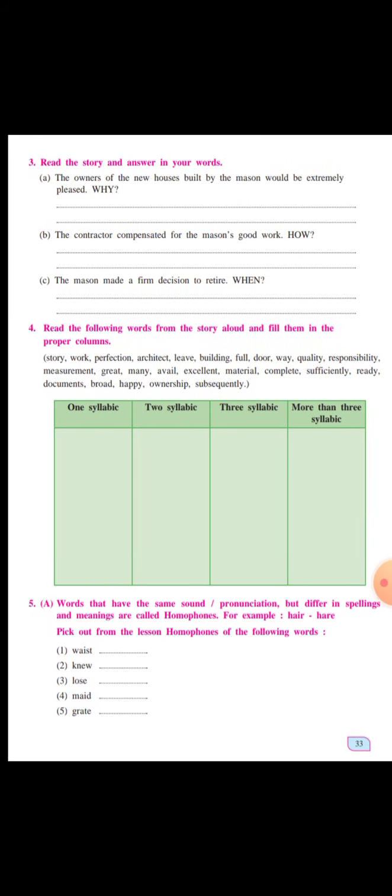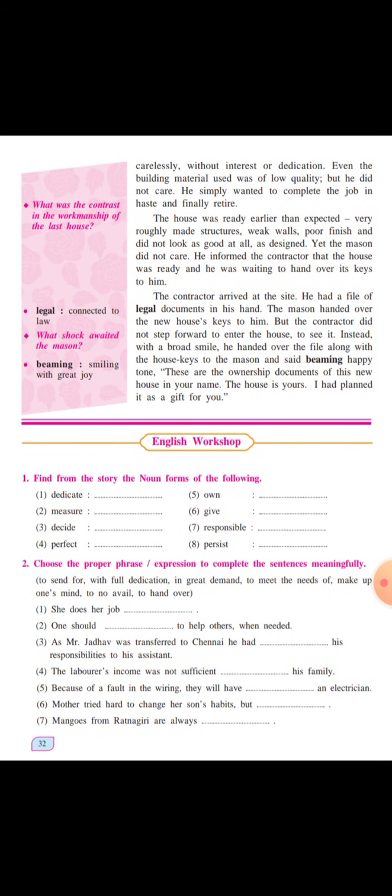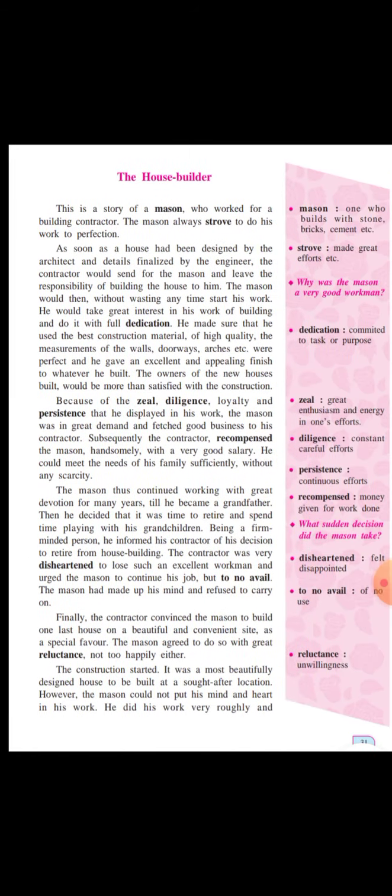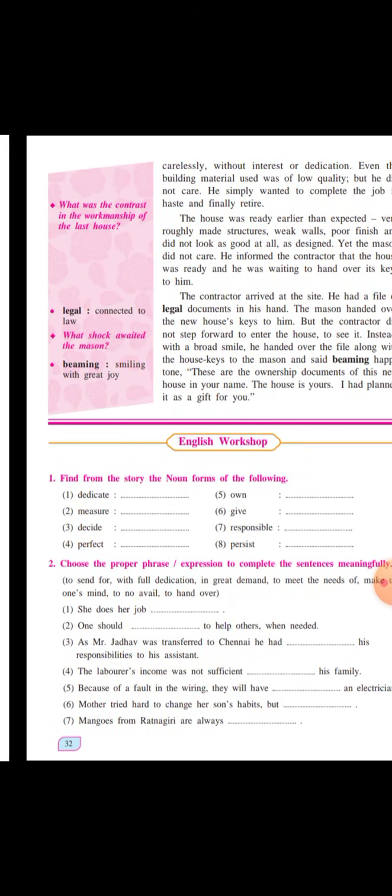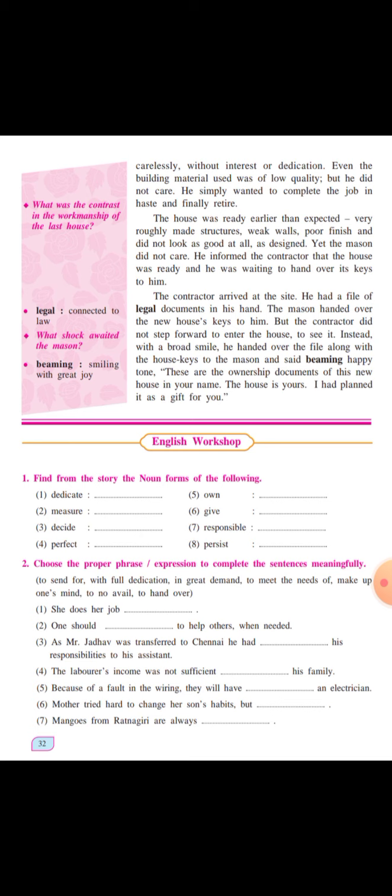Now the last one. Okay, in this one I will tell you. That is, select any 3 pairs of homophones from above and make simple sentences of your own to show the difference in their meaning.